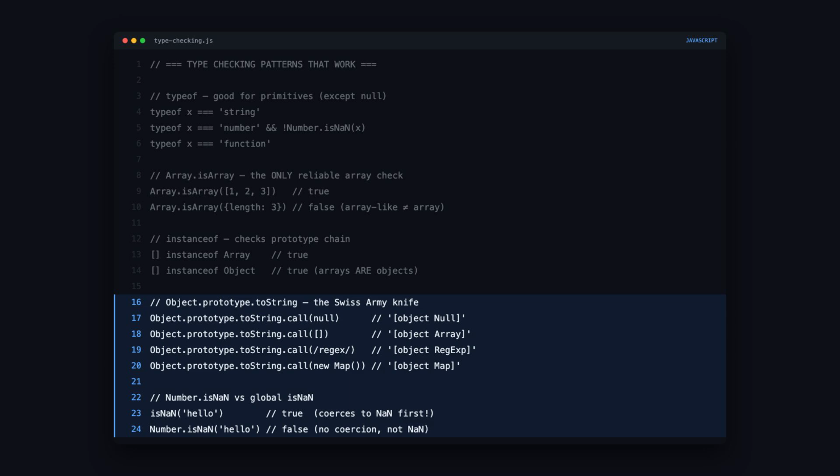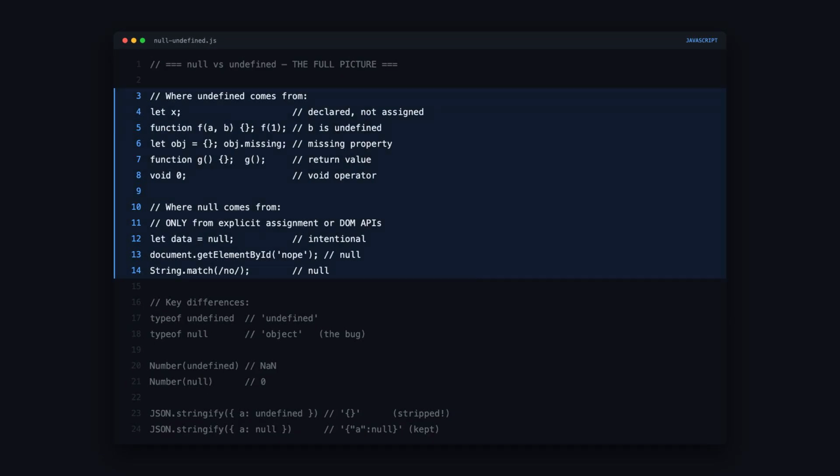And one more trap. The global isNaN function coerces its argument first. isNaN of the string "hello" returns true because it converts hello to NaN, then checks. Number.isNaN doesn't coerce. It returns true only if the value is literally NaN. Always use Number.isNaN.